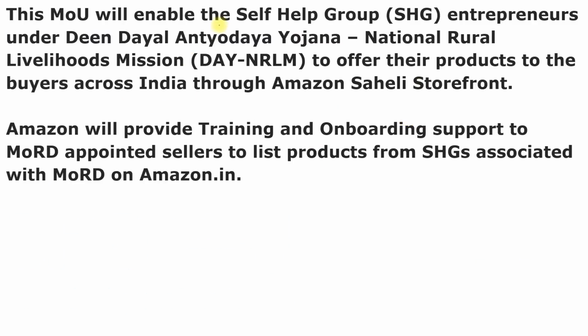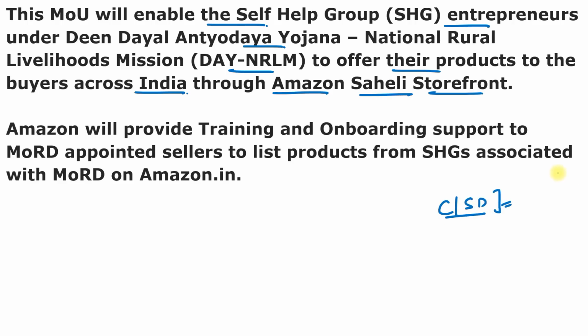And this MOU will enable the self-help group entrepreneurs under the Deen Dayal Antyodaya Yojana, National Rural Livelihood Mission, to offer their products to the buyers across India through the Amazon Saheli storefront. And Amazon and Ministry of Rural Development will jointly enable commercial as well as social development of women-led rural enterprises across identified states and the union territories.